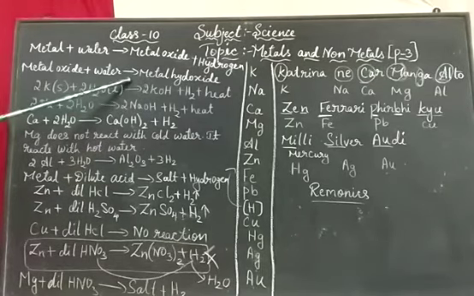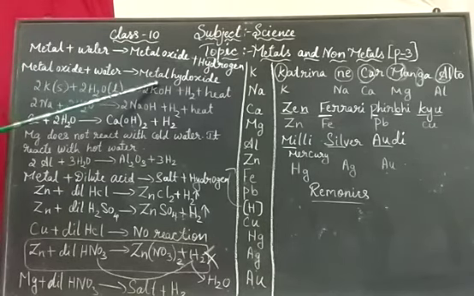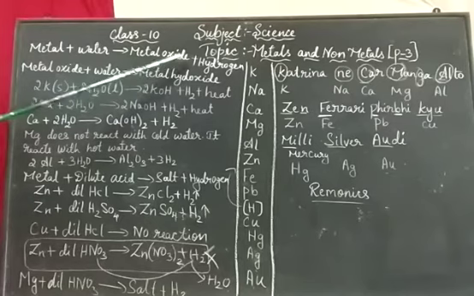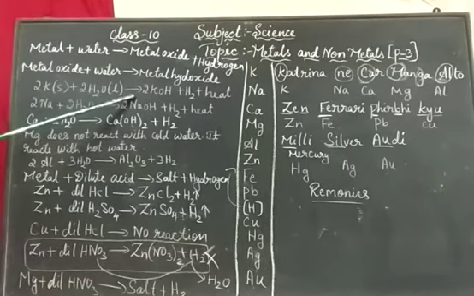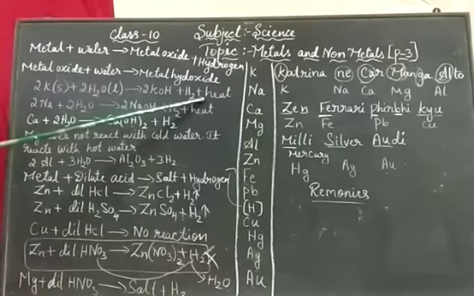So what happens here is, when a metal reacts with water, it forms metal hydroxide. There is a double reaction taking place. So what we are getting is the metal hydroxide. Example here is potassium. K stands for potassium. Potassium will react with water to form potassium hydroxide plus hydrogen plus heat.